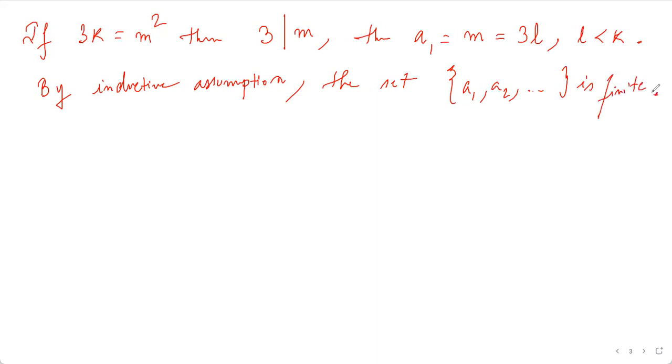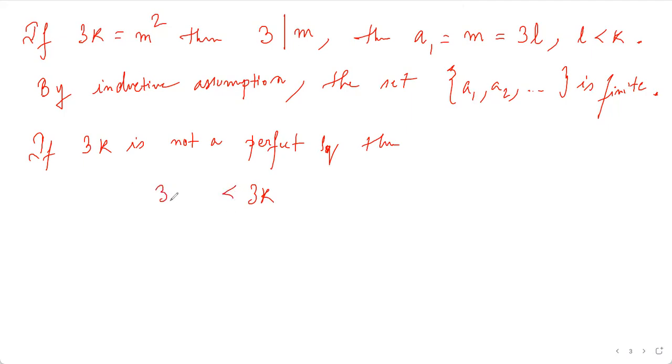So this was easy, right? Now, as I said, there will be two cases: the starting element is a perfect square or not. That's the hardest part. So if the starting element is not a perfect square, so if 3k is not a perfect square, then 3k will lie strictly between (3m minus 3) whole squared and will be strictly less than (3m) squared.